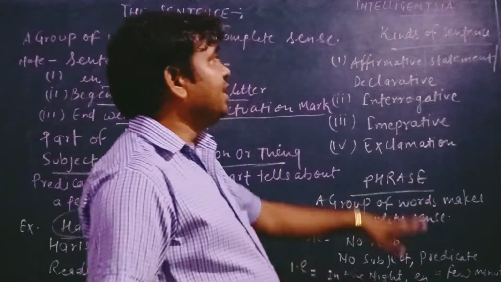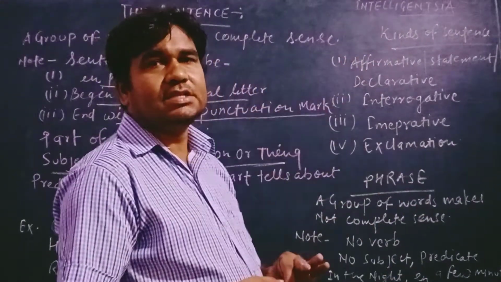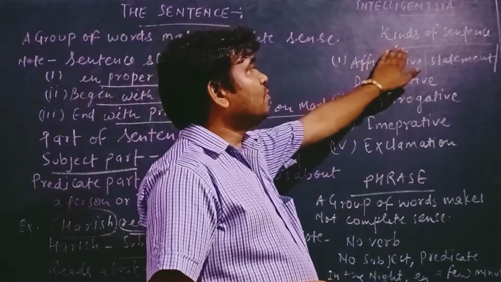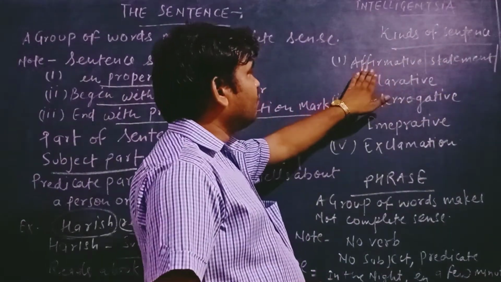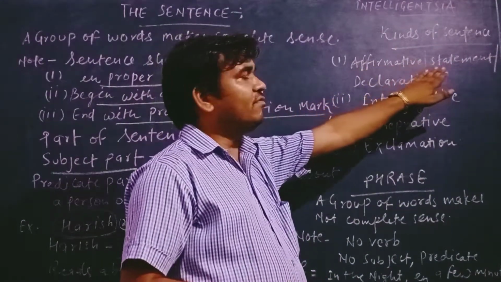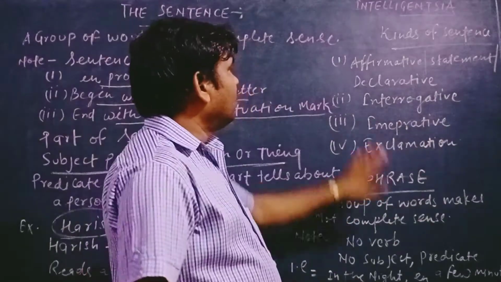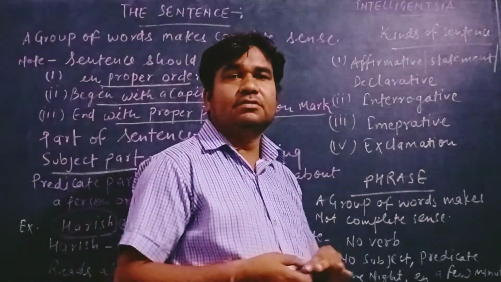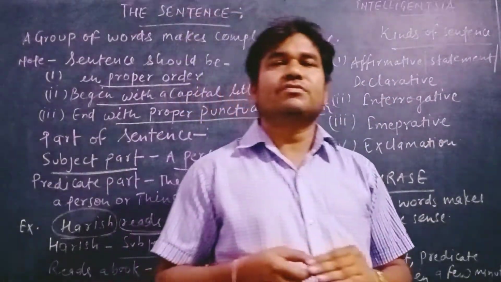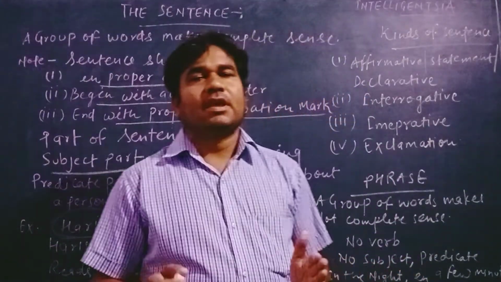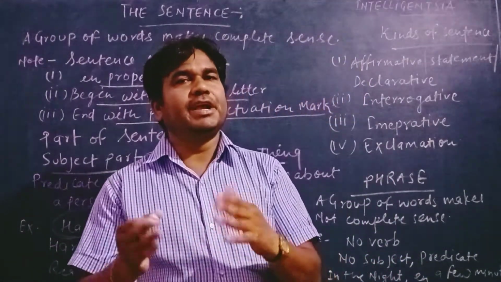After that we discuss the kinds of sentence. First is the affirmative or declarative sentence. An affirmative sentence has a positive statement or a negative statement.